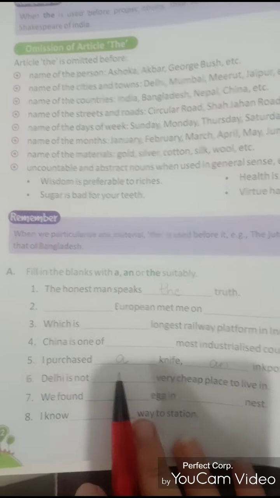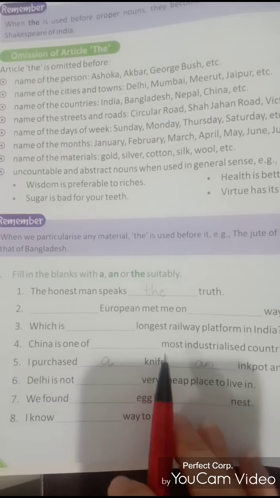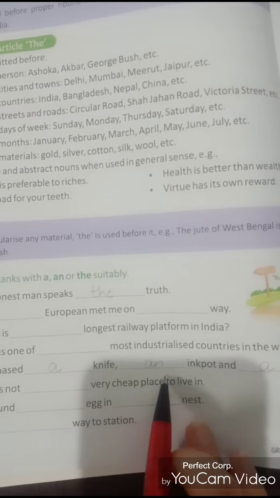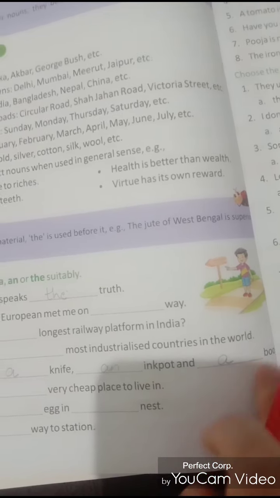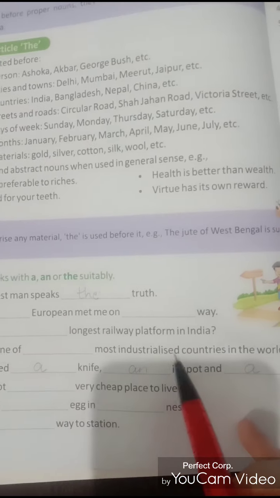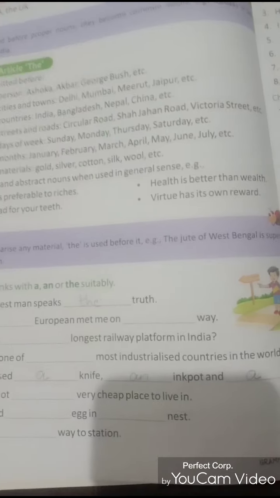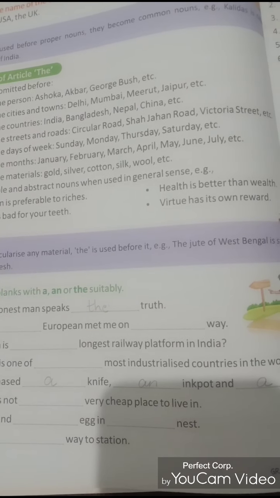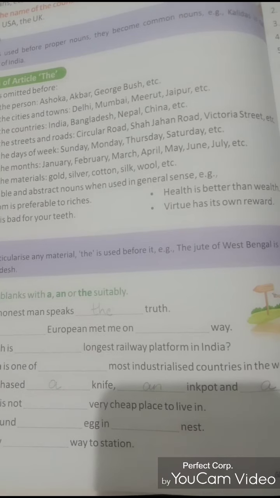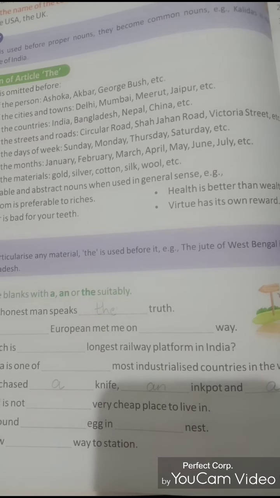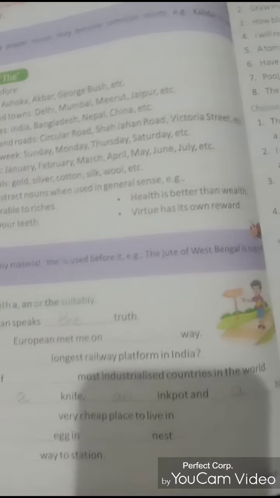Now see, for example, the fifth one. I purchased a knife, an inkpot and a book. You've used an over here, you've used a over here, and you've used a before book, because we use an before vowels and a before consonants, and when we are talking about something specific, then we use the.